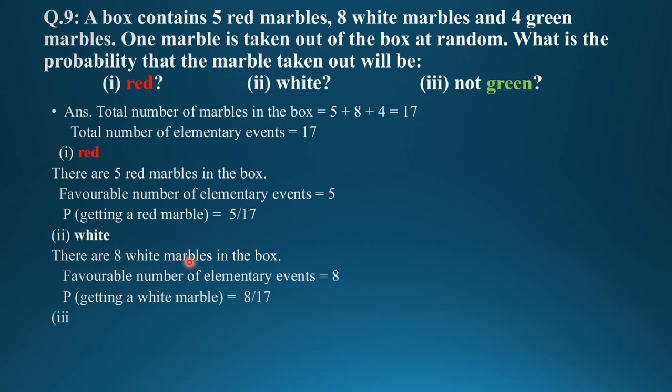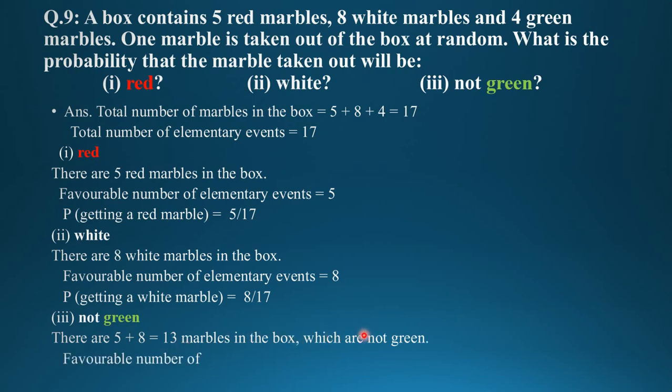There are 8 white marbles in the box. Again, the P of getting a white marble is 8 upon 17. Now, not green. There are 5 plus 8, 13 marbles in the box which are not green, 5 red and 8 white. Therefore, the favorable number of elementary events for not green is 13. So the probability of not getting a green marble is 13 upon 17. Clear?